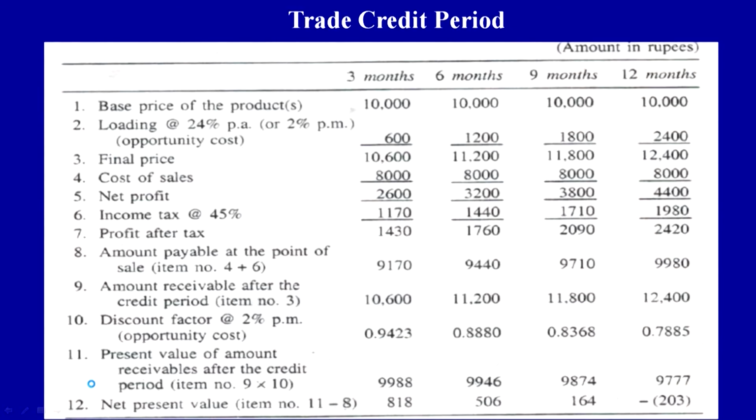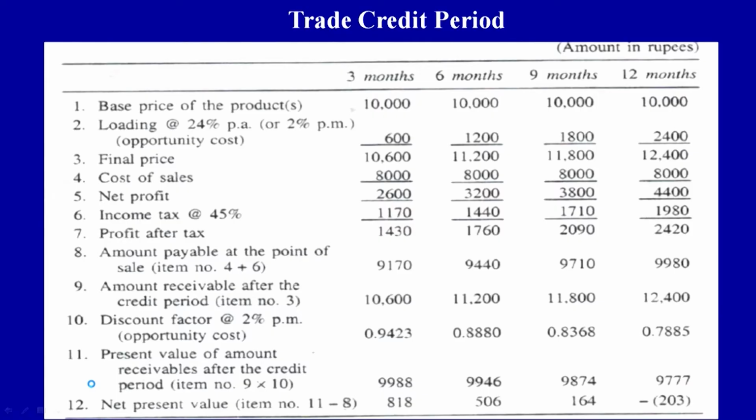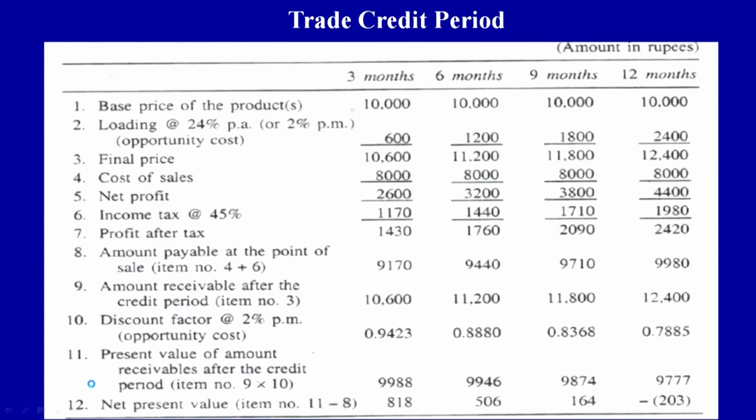That is the profit after tax, right. Now the amount payable at the point of sales, how much is he paying at the point of sales, which is going out of his pocket? He is paying first the 8,000 rupees which he has already spent, right. Second, he is paying this 1170 in the first case, with a 3 months credit period, and this is going as advance tax to the government. So the total amount which is going out of his pocket is 9170. He has already paid 9170 but not received any cash, right.